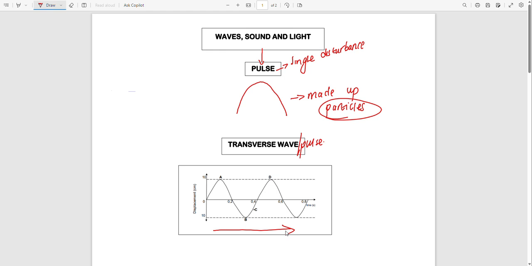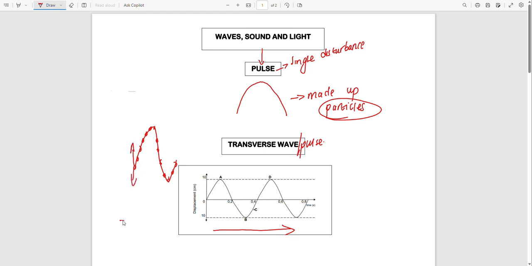Inside this wave, we have particles. These particles are moving up and down. That means if I make a wave, these particles will move up and down.